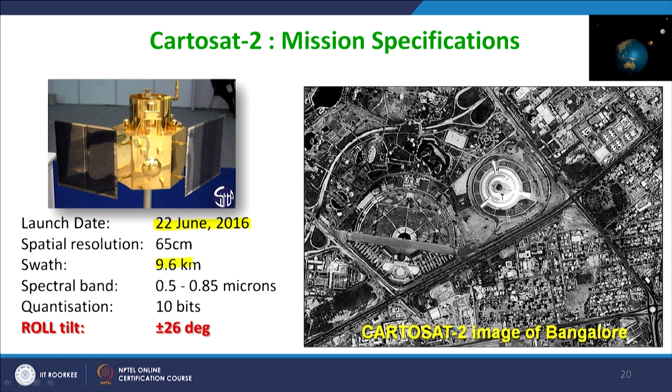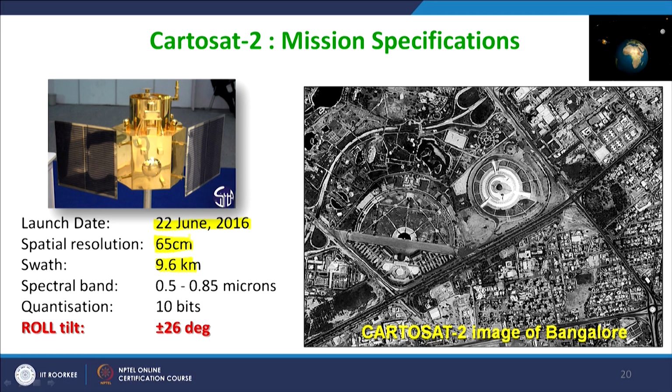The swath, just notice the swath, because it is just 9.6 kilometer. So, a very narrow swath, but spatial resolution 65 centimeter. So, with Cartosat images, it is possible to acquire images of 65 centimeter resolution. However, the swath is 9.6. So, if you are going to cover a large area, then you need to acquire many swaths of data. If it is a small area to be covered, then not a big issue.